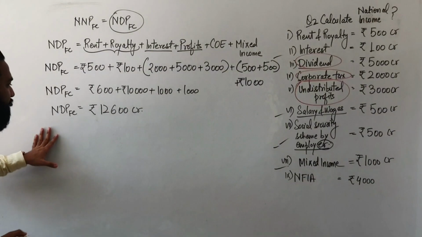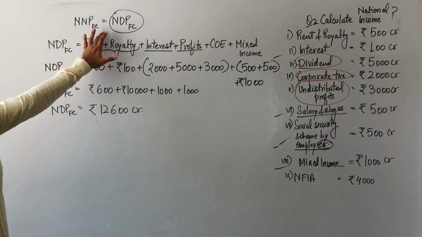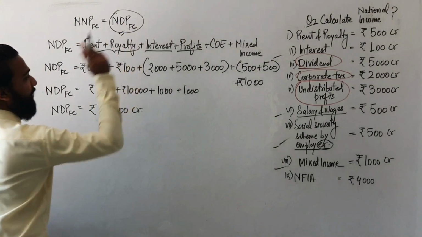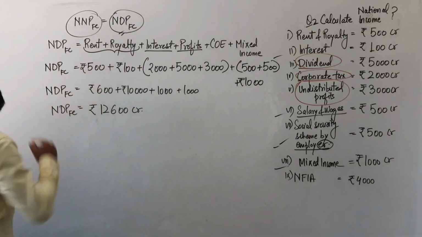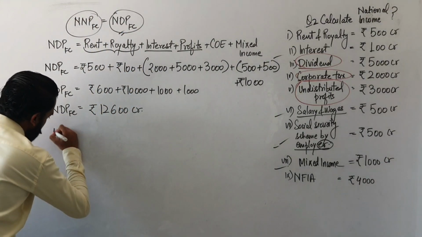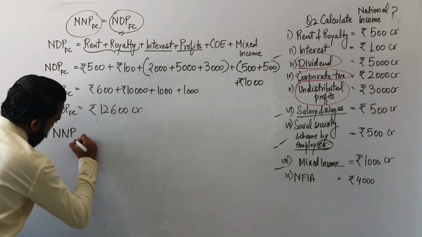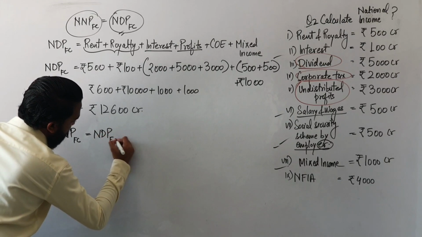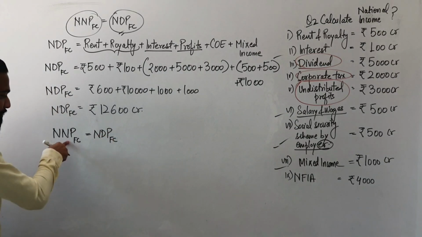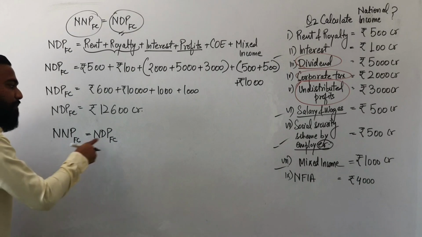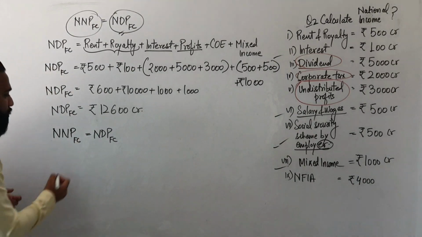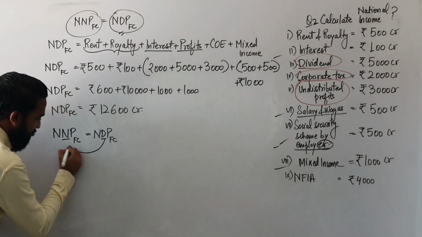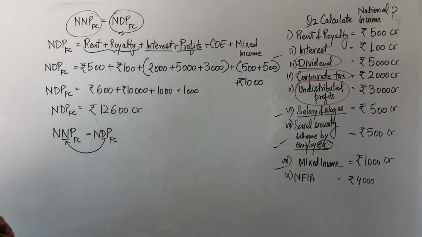Now students, you need to calculate NNPFC with the help of NDPFC. You have already calculated the value of NDPFC, so it's very simple for us to calculate the value of NNPFC. This is national income. If NNPFC is written, this is national income and NDPFC is domestic income. There is only one difference, N and D, national and domestic. To convert a domestic value into a national value, what do we do?